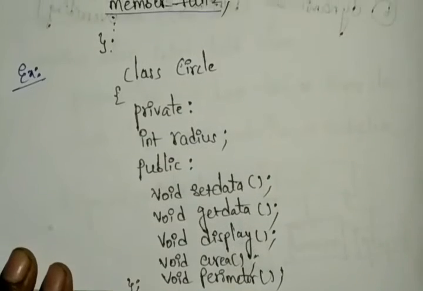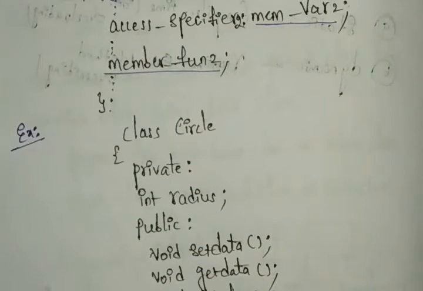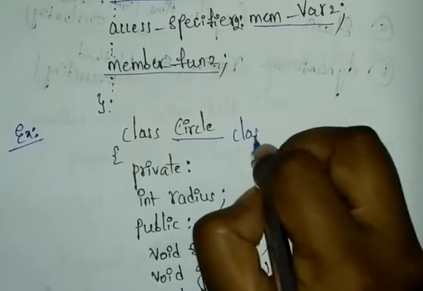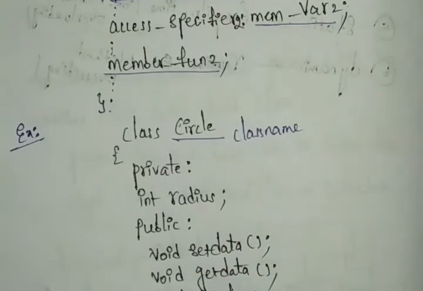Okay, right. So this is our example now. You can see carefully how it will be. First we took the class with the class name. Here what we have as the class name is Circle. Circle is the class name. And after that we took some access specifiers, that is private and public.